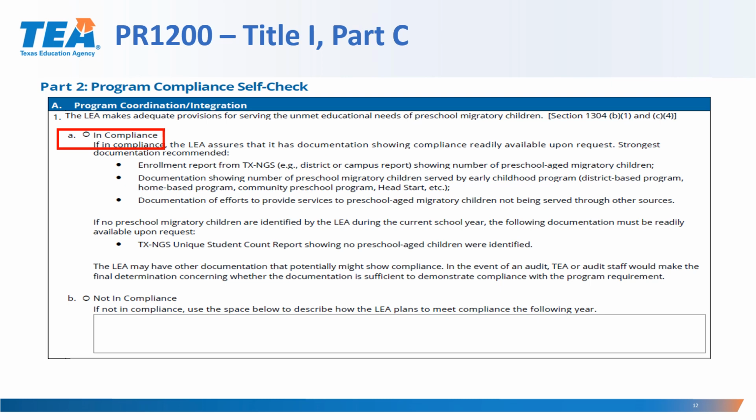In the event of an audit, TEA or the audit staff would make the final determination concerning whether the documentation is sufficient to demonstrate compliance with the program requirement. Now, if the LEA indicates that they're not in compliance, then they will have to provide in the space below a description of how the LEA plans to meet compliance for the next year.